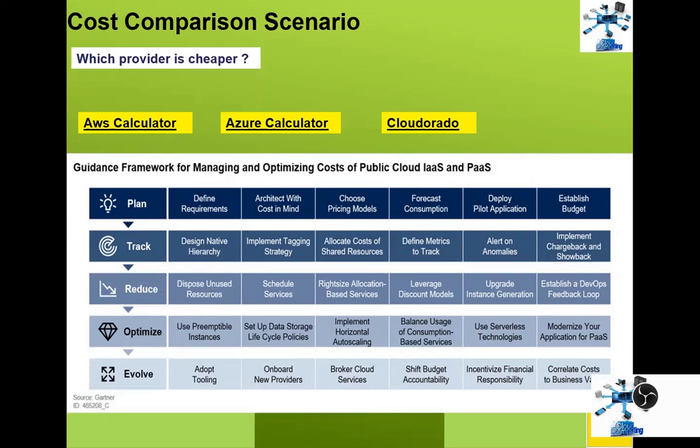Each vendor also gives guidance on how to calculate and how to put the settings for chargeback and costing. You can do that. And there are third-party tools as well, for example Microsoft Signature, right? So likewise, you can go for chargeback and showback. Yeah. So reduce. That's a kind of framework. So let's go through these things in more detail later, right? For the time being, just take a look at it, a framework to manage cost, right?